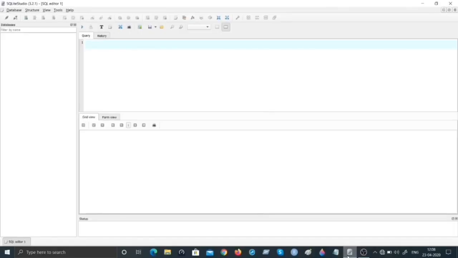Friends, here is the moment you have all been waiting for. This is the SQLiteStudio 3.2.1 interface. I have already created a shortcut on my desktop and also pinned it to my taskbar. So this is the interface I am going to be interacting with for demonstrating the CRUD operations on a table in a database. First and foremost, we have to go ahead and create the database.